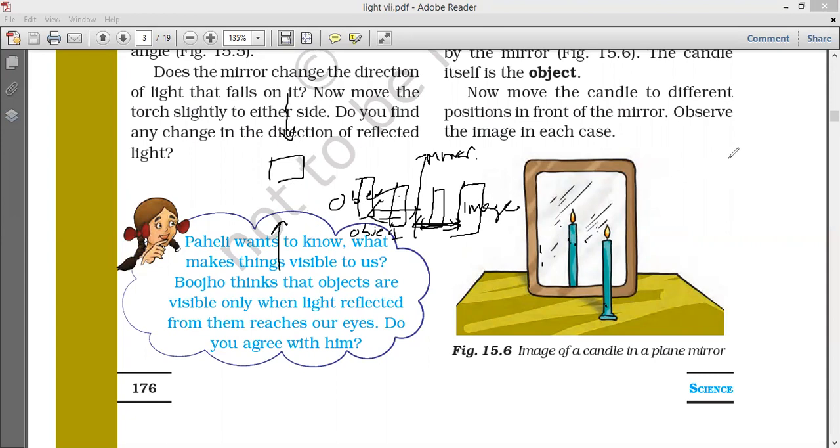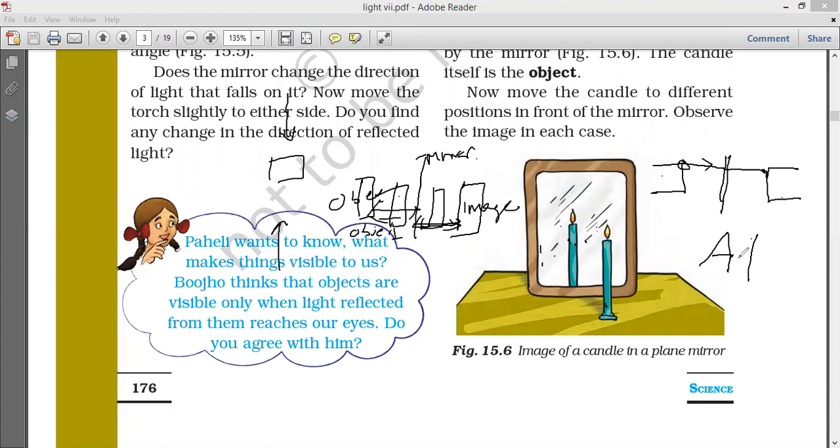Suppose here this is the object. This is the mirror. What will happen here? This distance is this one, so the shortest distance is this point. Here also this point will come first. Next this line, like this image, right? This is a plane mirror. What is the shortest distance?